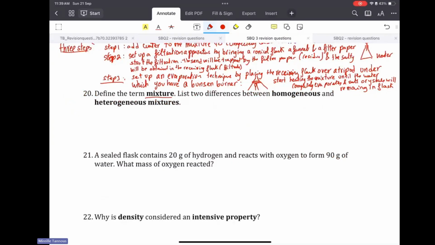Define the term mixtures. List two differences between homogeneous and heterogeneous mixtures.